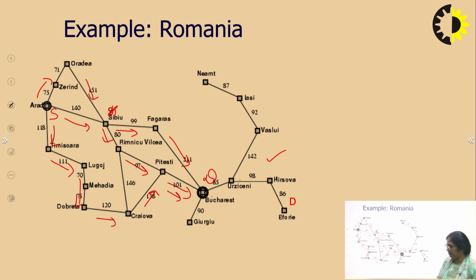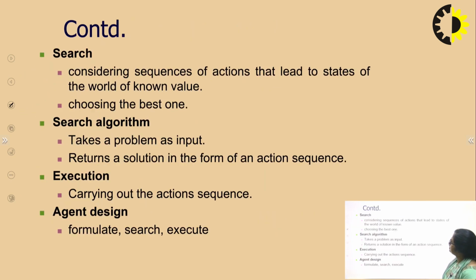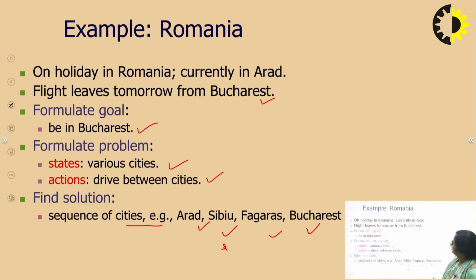We have to choose the best one. Whether we are really able to choose the best one depends on what type of algorithm we are using. What is our searching algorithm? Are we able to find the required one or not? So this is the solution we have to find.